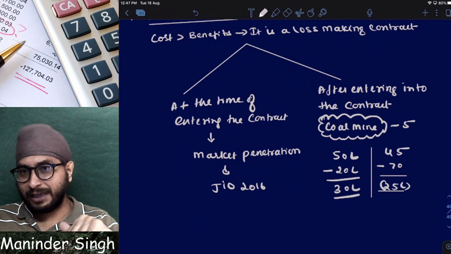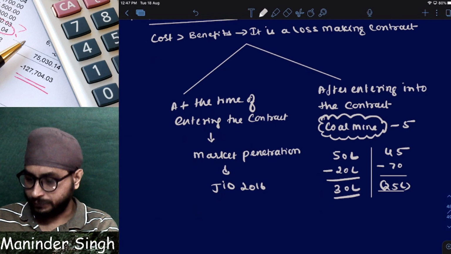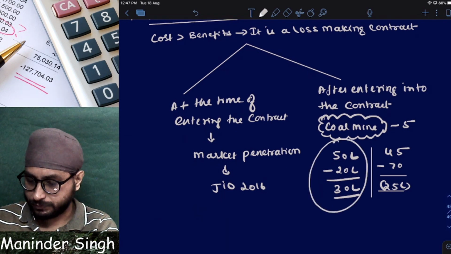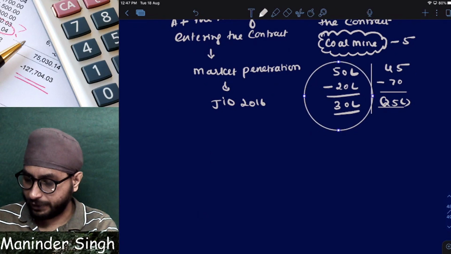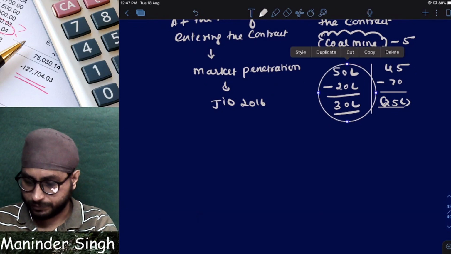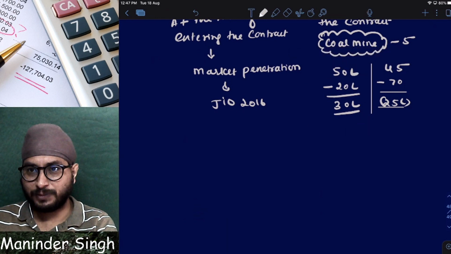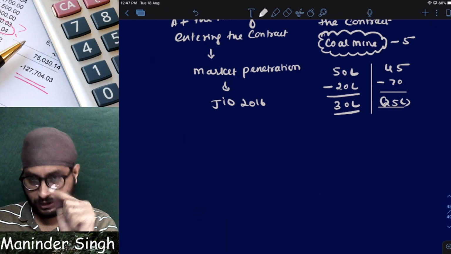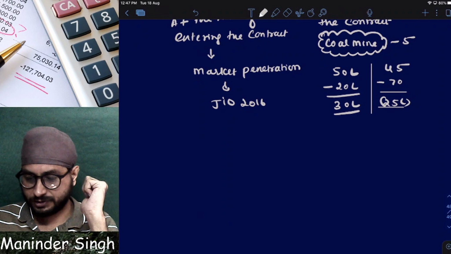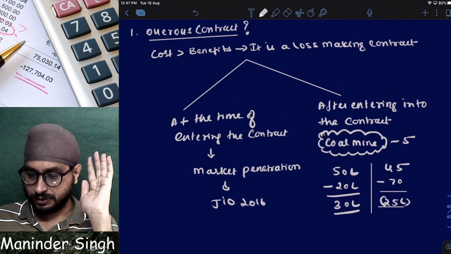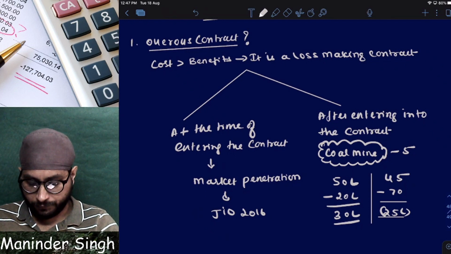Now tell me, at the time of entering into the contract, was it onerous or non-onerous? Non-onerous. In the fourth year of operations, what has happened? It has become onerous. I hope now we understood the concept of what an onerous contract is and how many types there are.